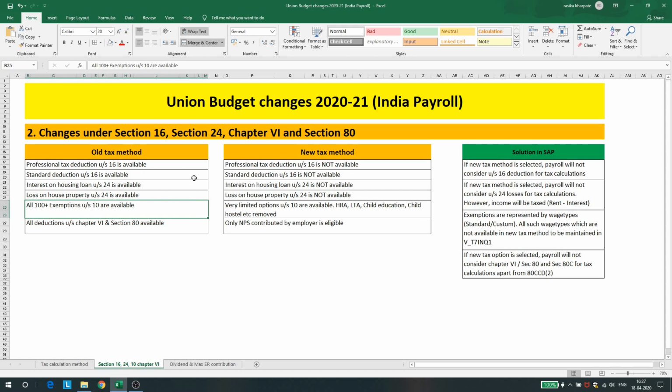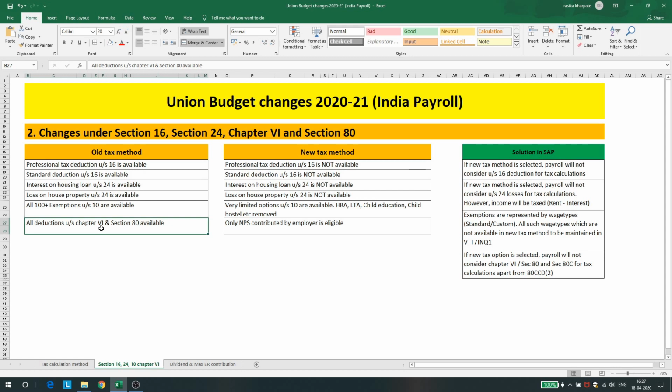All these things are left. Only these separation benefits are left. So coming to the deduction under Chapter 6A and Section 80, only NPS contribution by employer is eligible for deduction under the new tax method.